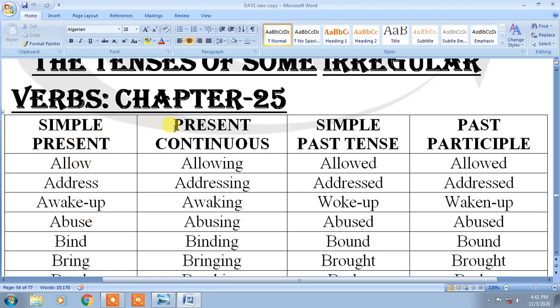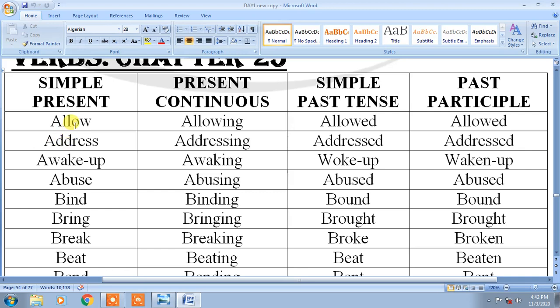Simple present, present continuous, simple past tense, past participle. I will read this. Allow, allowing, allowed, allowed. Address, addressing, addressed, addressed. Wake up, waking up, woke up, woken up. You need not use wake up like that. Abuse, abusing, abused, abused.